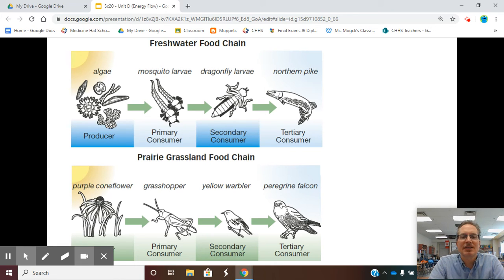Primary consumer gets its energy from a producer, secondary from a primary, tertiary from a secondary. So these guys would all be heterotrophs because they get their energy from hunting down their own food.